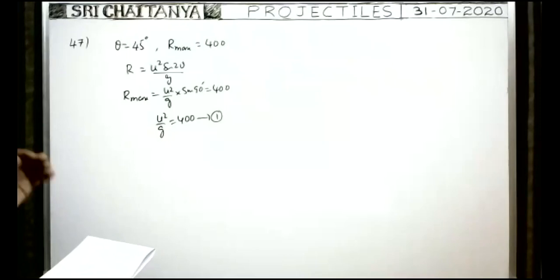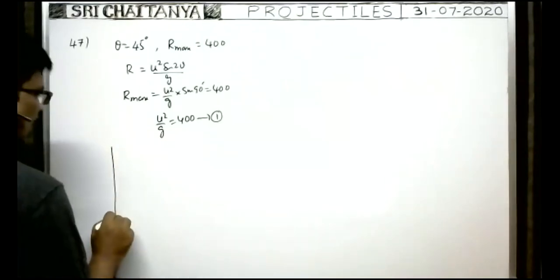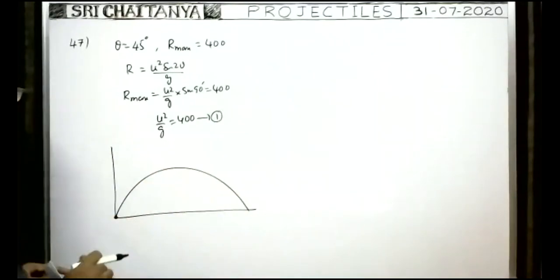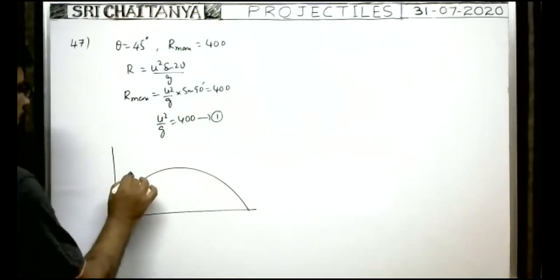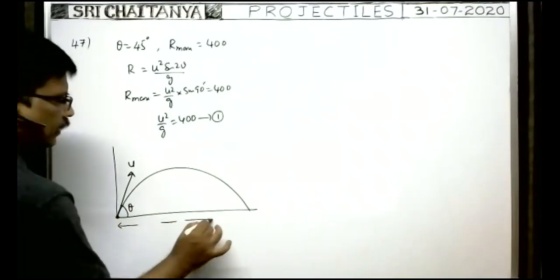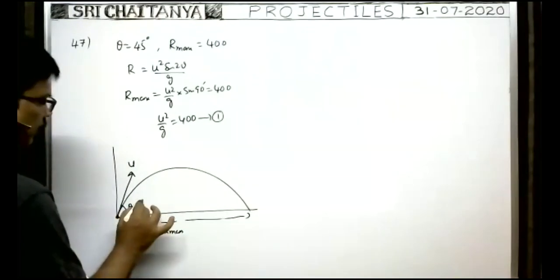Next, taking the point of projection as the origin. That means one projectile is thrown into space like this. Here, this is the velocity of projection, and here is the angle of projection. The maximum range is this one, R max. Of course, this is 45 degree.